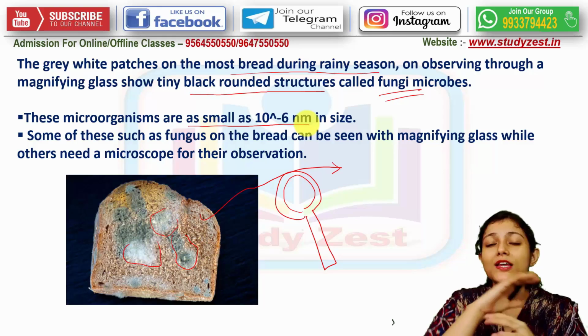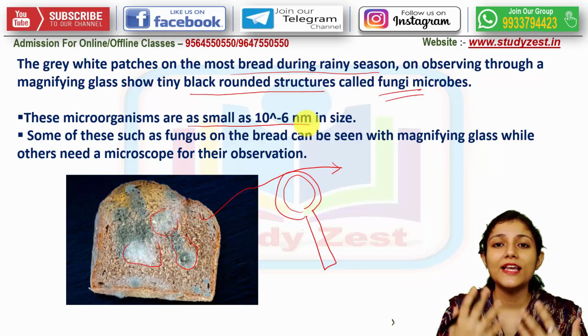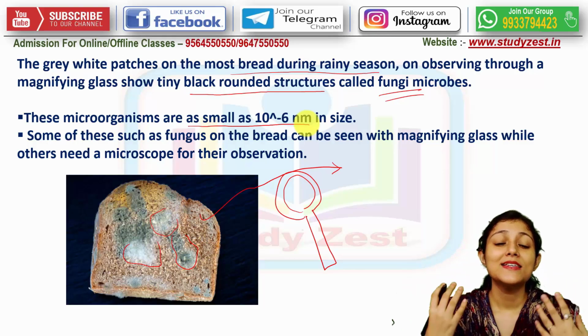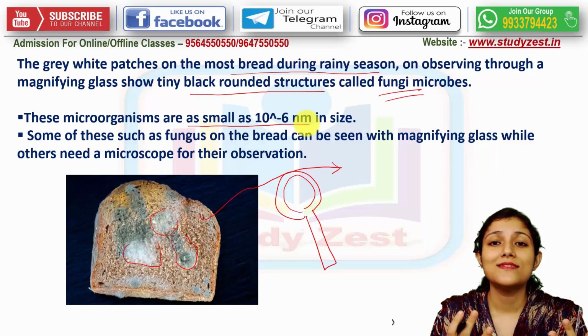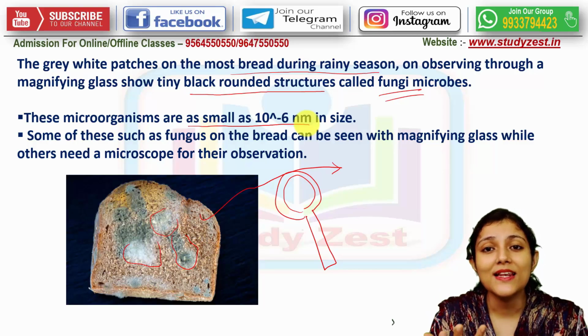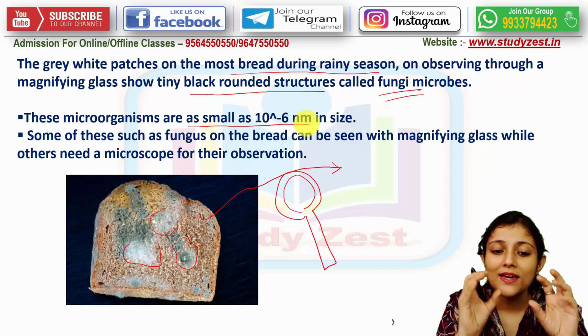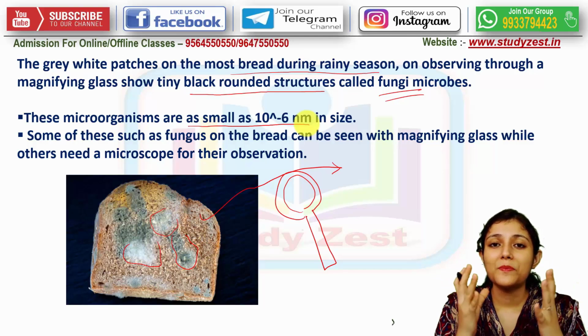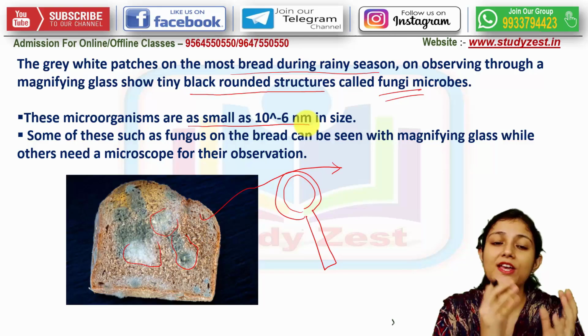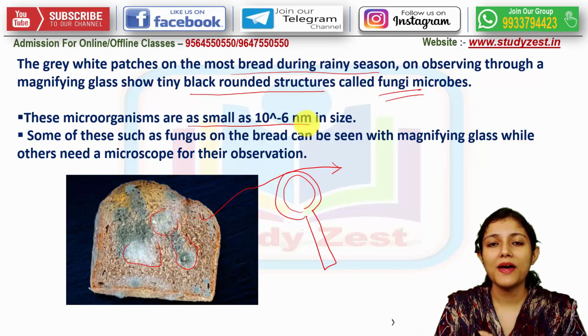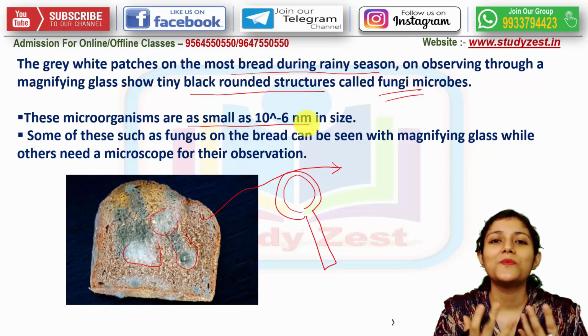That's why we cannot visualize it with our naked eyes. Alright, some of these, such as the fungus on the bread, can be seen. We can identify it by the presence of these grayish white, cottony patches, but most of them are not even visible without